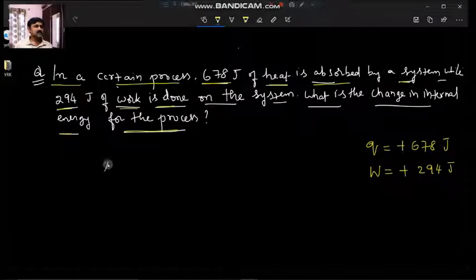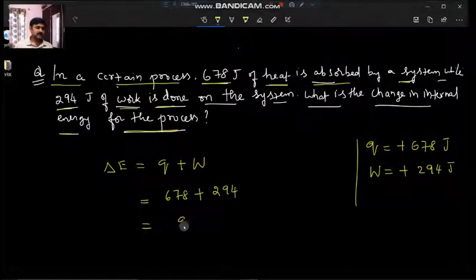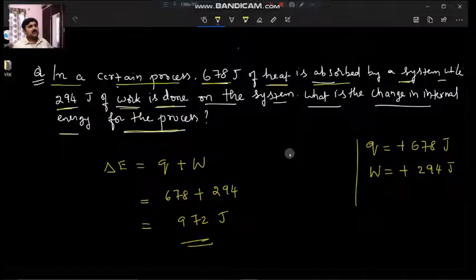As you know, the change in the internal energy is equal to work done plus heat. That is what the first law of thermodynamics tells. In this formula, if you use the Q value 678 and W value 294, we will get 972 joules. So 972 joules is the answer for this question. Okay.